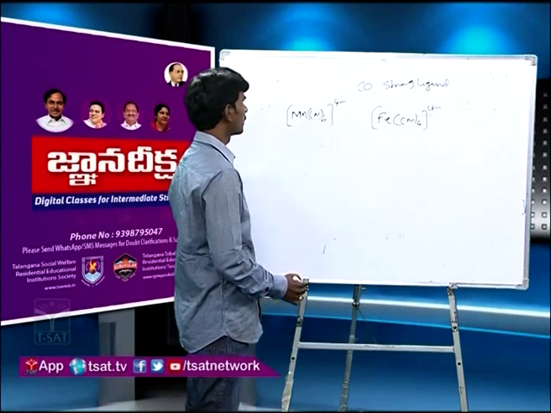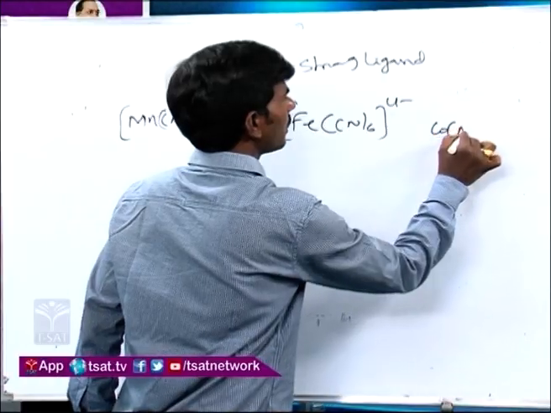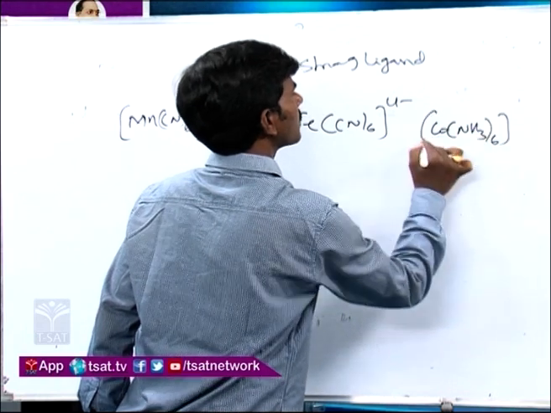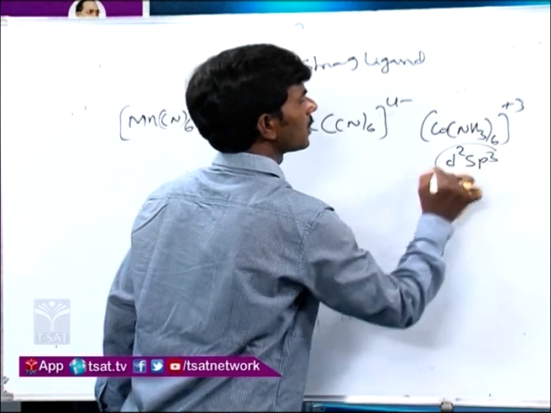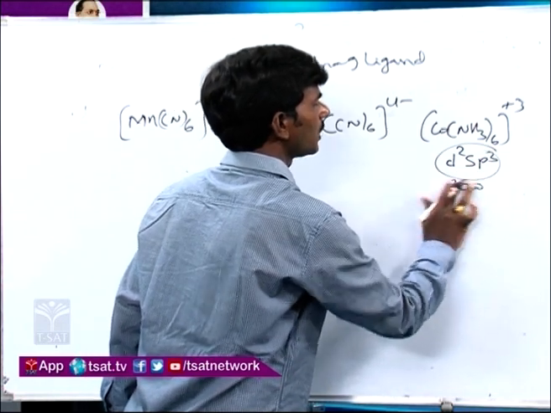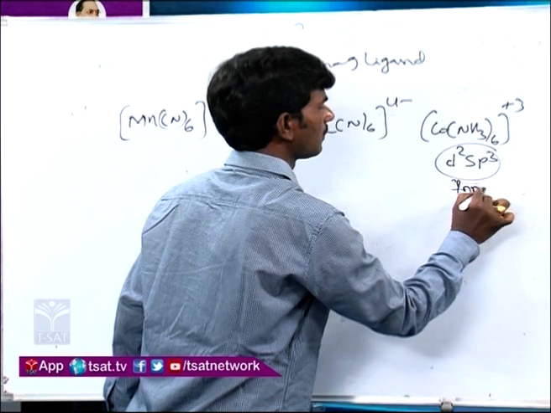First let me explain these two. And hexaamminecobalt, this I already explained in the starting of this theory. This is d2sp3 hybridization. It is a low spin complex. Low spin or inner orbital complex, you can say.